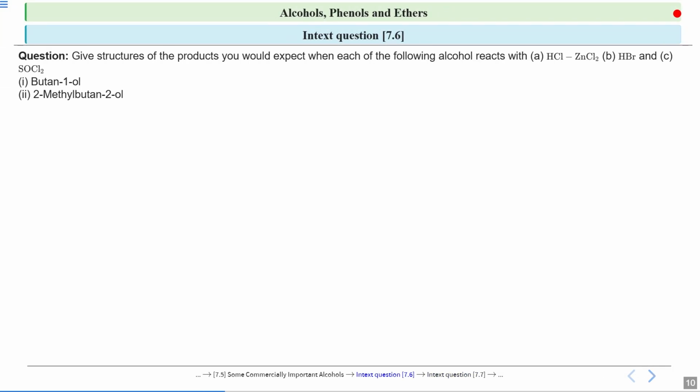Okay, now let us solve some in-text questions. So this was some theoretical part about methanol and ethanol, which we studied, about its uses or how you are going to make it at industrial level. Now let us discuss some questions.